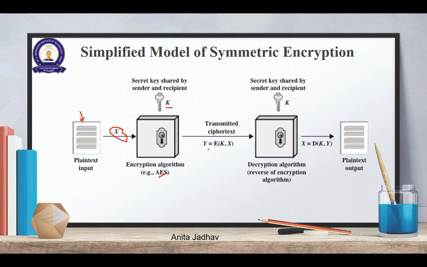The ciphertext can be indicated by Y, which is nothing but Y is equal to E, that is encryption, where the key will be K and the message will be X. Remember the way it is written, key comma message. The same key has been used. So how do I get my plain text back? I write X is equal to, that is your original message is equal to the decryption with the same key of the encoded message. So you get your plain text back.